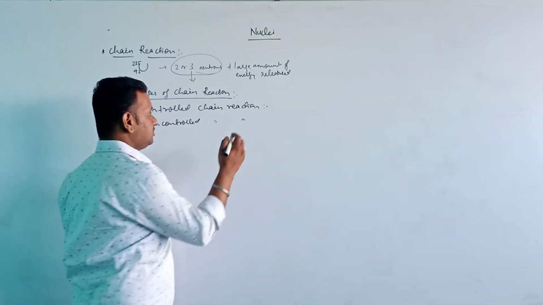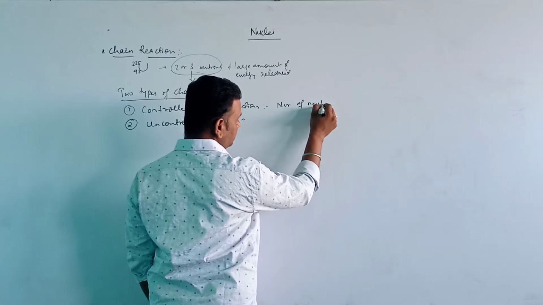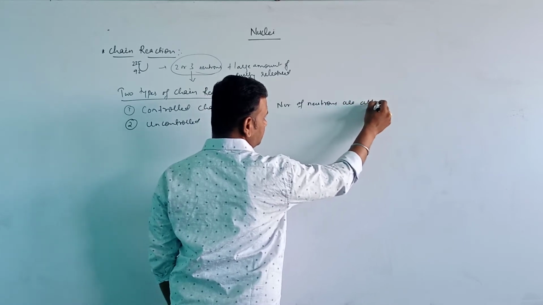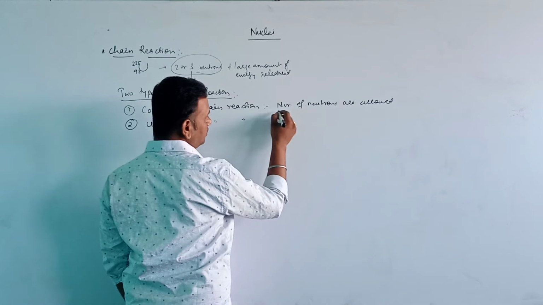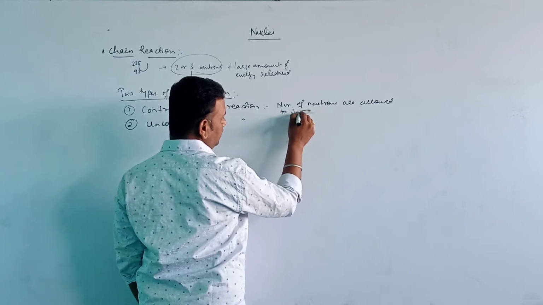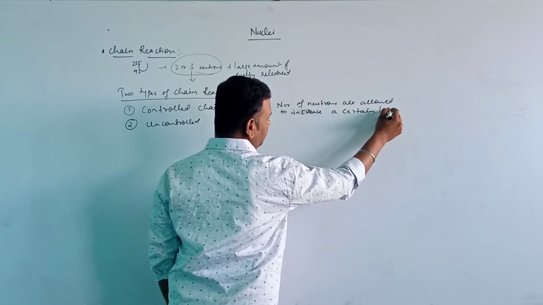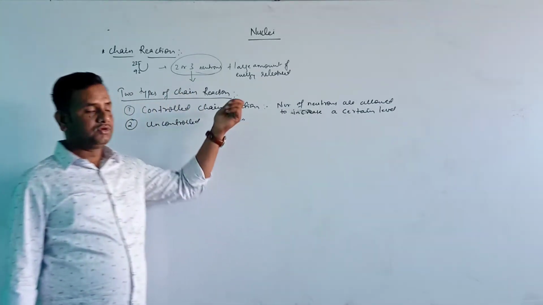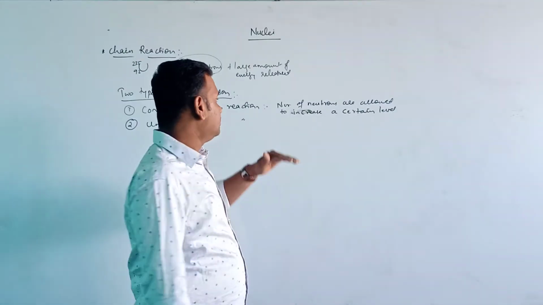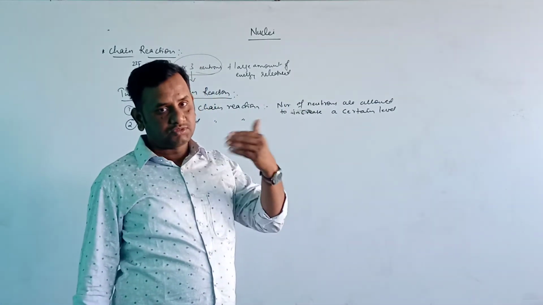Once again I am repeating: the number of neutrons is allowed to increase to a certain level, and thereafter the neutrons are kept constant, and the process takes place.